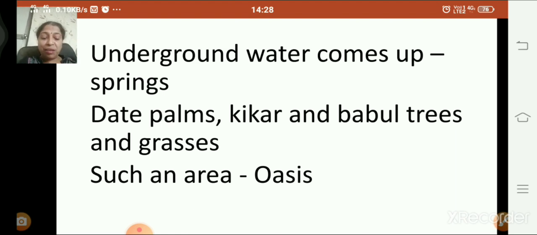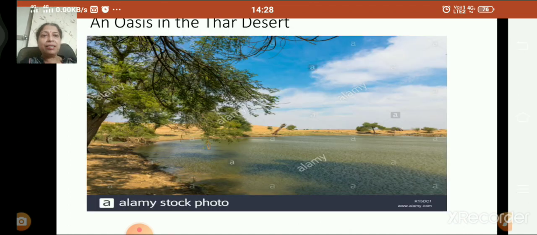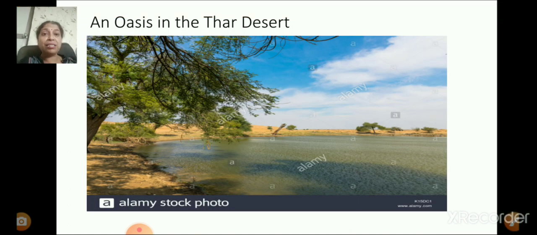So, children, what is an oasis? Yes, an oasis is a green area in the desert where the underground water comes up to the surface in the form of springs. Is it clear, children? Just look at this picture. This is an oasis in the Thar desert, an area in the desert with water and greenery.